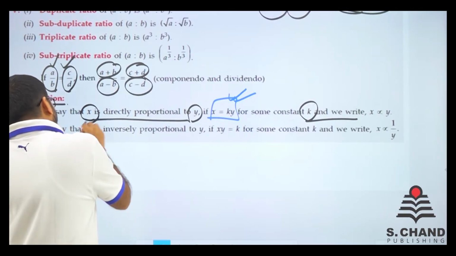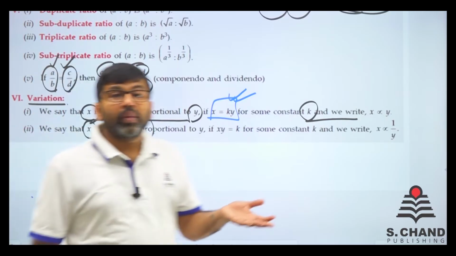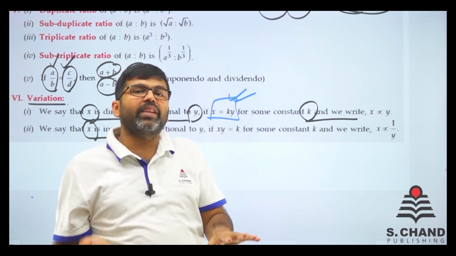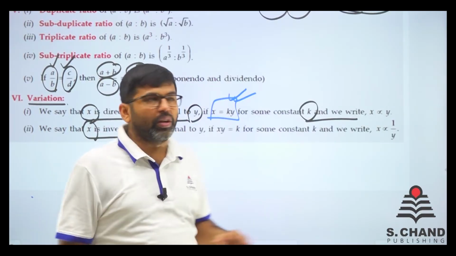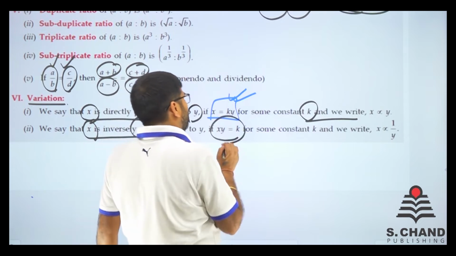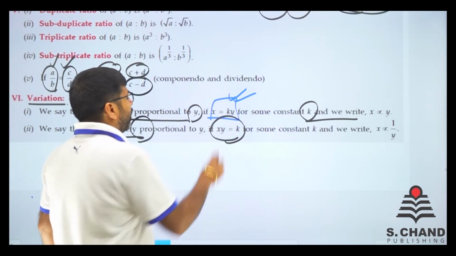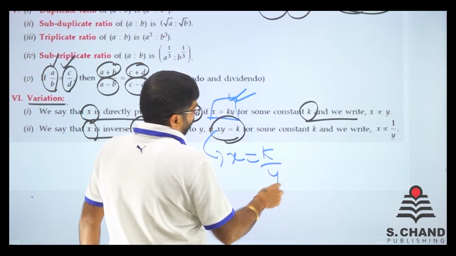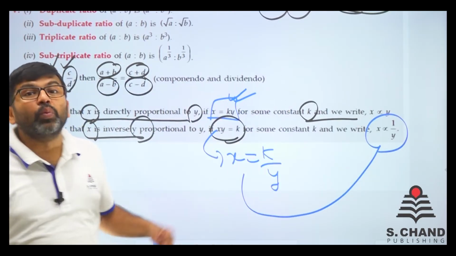Now, if I say X is inversely proportional to Y, if X increases, Y decreases; if X decreases, Y increases. So they are inversely, not directly proportional. So remember this, we can say XY is equal to K. Remember, XY is equal to K. Actually, what we want to say is X is equal to K by Y. So we can say that X is proportional to 1 by Y. Inversely proportional.